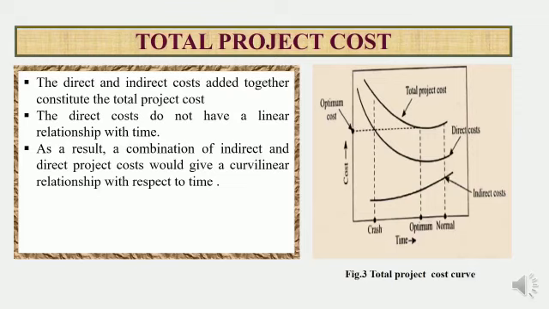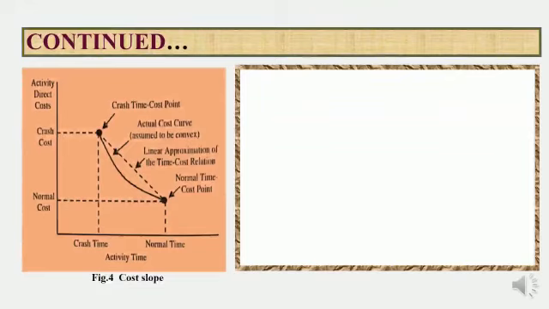From the figure, it can be seen that the total project cost is minimum for a certain duration. The corresponding duration is called optimum duration for the minimum cost. Also, the optimum duration is less than the normal duration corresponding to the direct cost. This is due to the fact that both direct and indirect costs increase beyond the normal duration, whereas below the normal duration, the indirect cost reduces but the direct cost increases. Diseconomies of scale may be exhibited with too much labor on the job, with inefficiency increasing very rapidly.